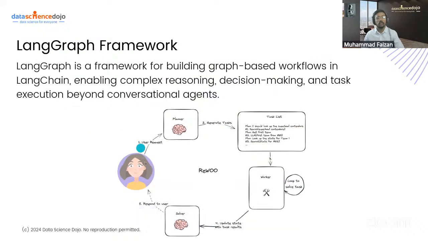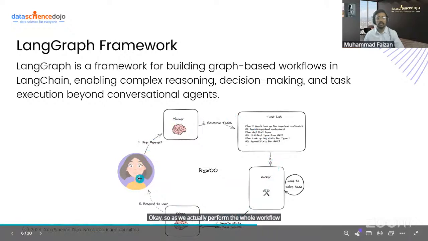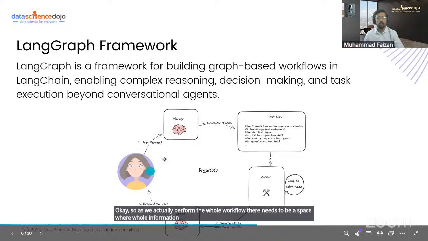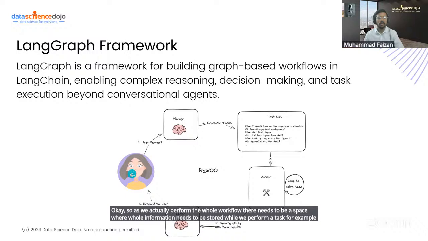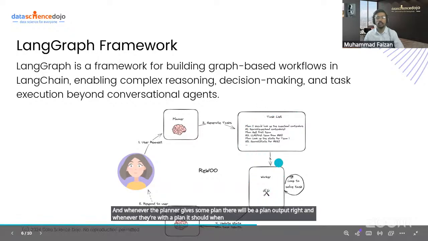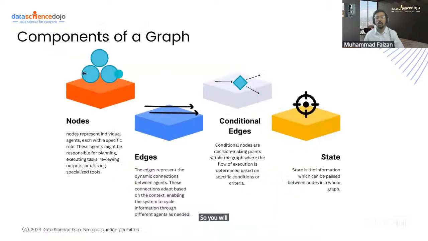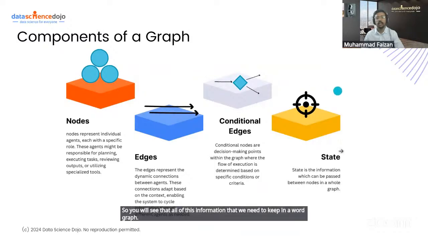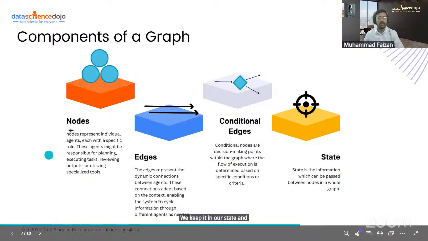Okay. So, as we actually perform the whole workflow, there needs to be a space where the whole information needs to be stored while we perform a task. For example, you can see here, whenever the user gives some query, there will be a question, right? And whenever the planner gives some plan, there will be a plan output, right? And whenever there is a plan, when it is being worked on, output is generated in the form of a blog section. So all of this information that we need to keep in our graph, we keep in our state, and state acts as our memory.